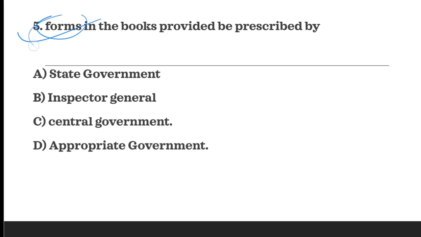Next question is, forms in the books provided be prescribed by. So who will prescribe the forms that will be in the books? So as per the provision, Inspector General is the authority. So B is the correct answer.